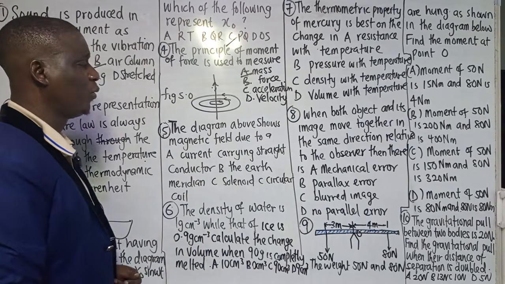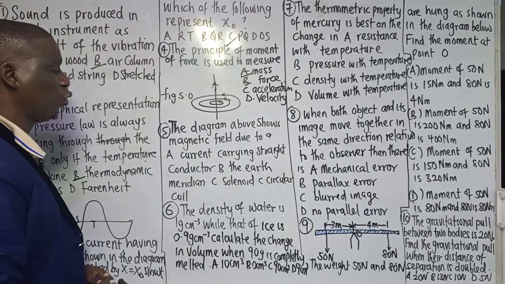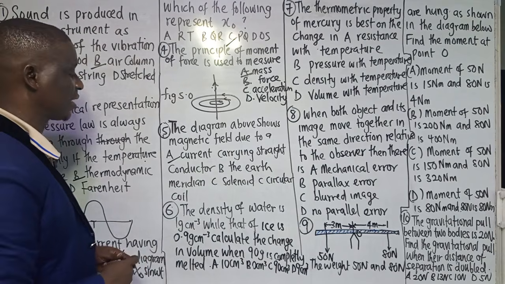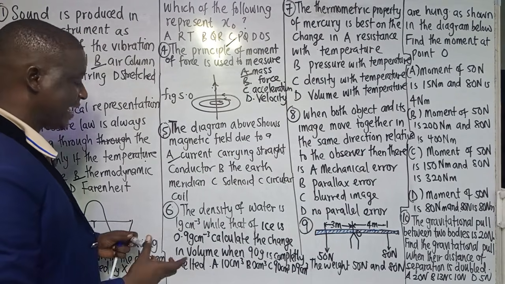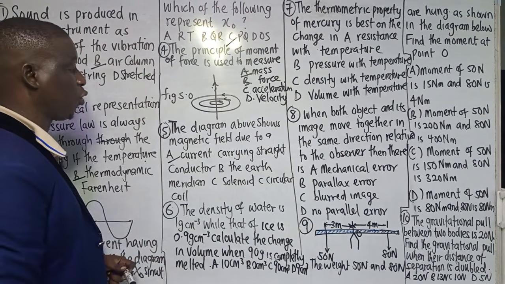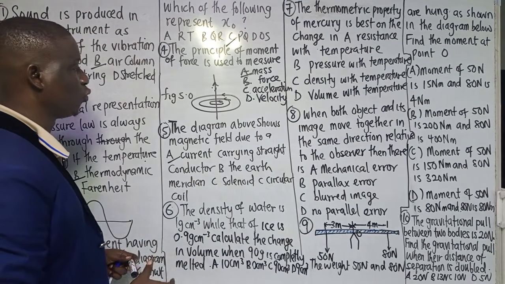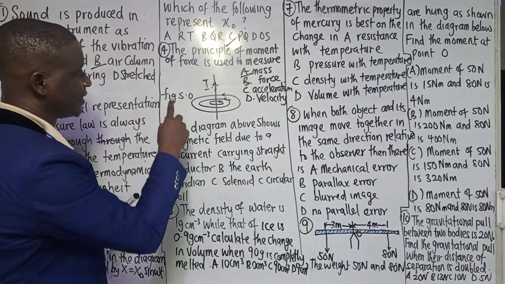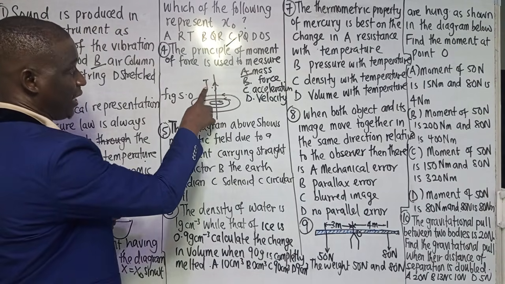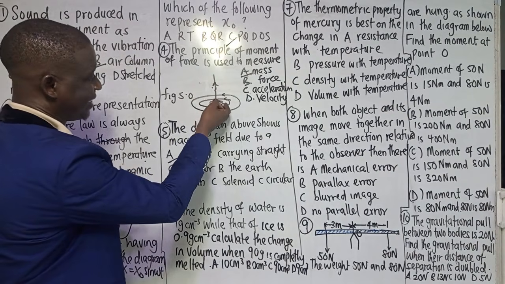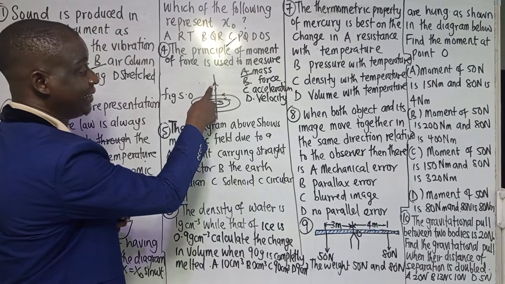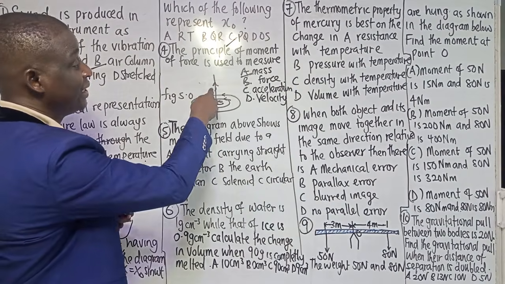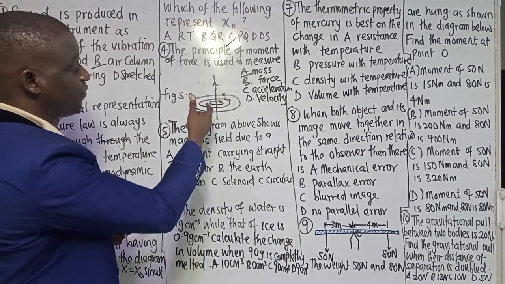Now the diagram above shows what? The magnetic field due to a current-carrying straight conductor, the earth meridian, a solenoid, a circular coil. The diagram shows a current here, because for them to show an arrow here, it means there is a current moving, and that current creates what? Without the current, no circular field. Don't forget that current is very important. It's the current that creates the field.